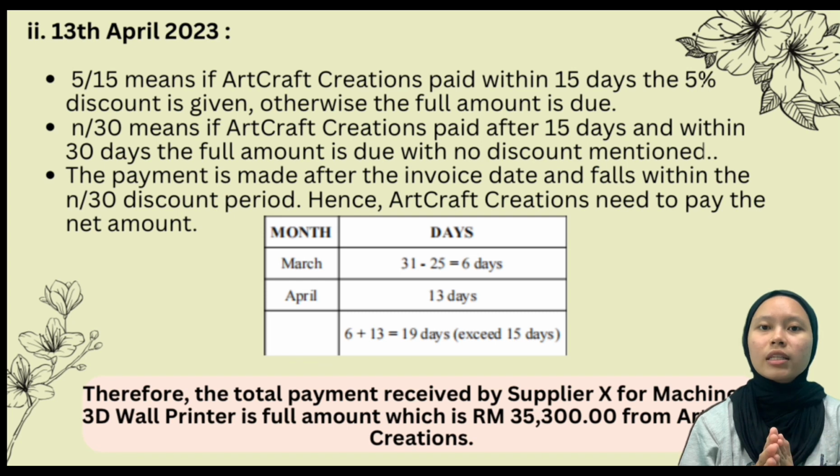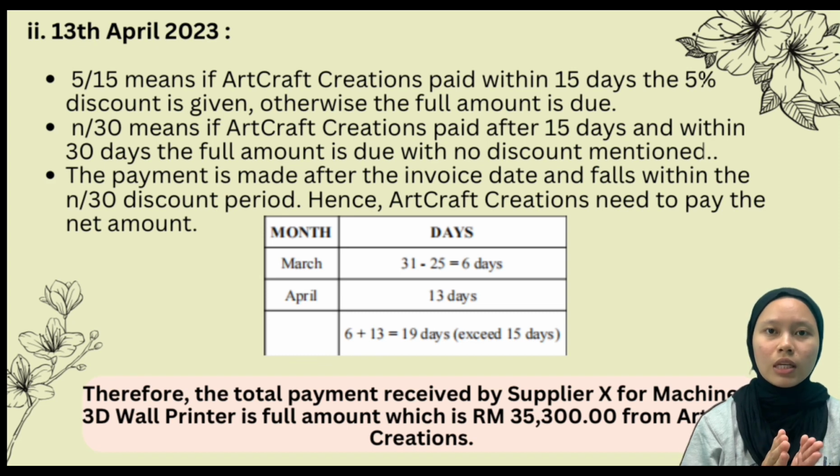After we calculate from the date we received the invoice, which is 25 March 2023, to the date we paid for the machine on 13 April 2023, the time period is 19 days. Since the invoice was paid 19 days after the invoice date, not within the discount period, Art Creations is entitled to a 0% cash discount. Also, the total payment received by supplier X for the 3D wall printer is the full amount, which is 35,300 from Art Creations.